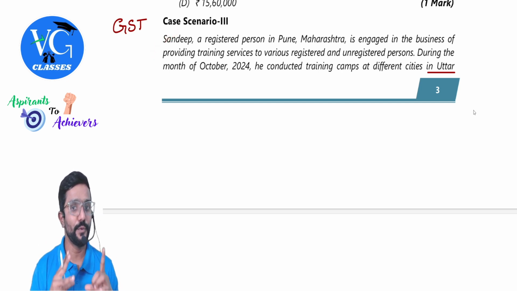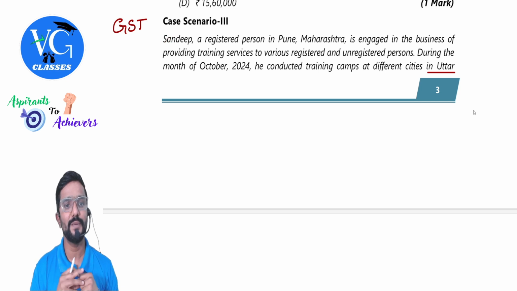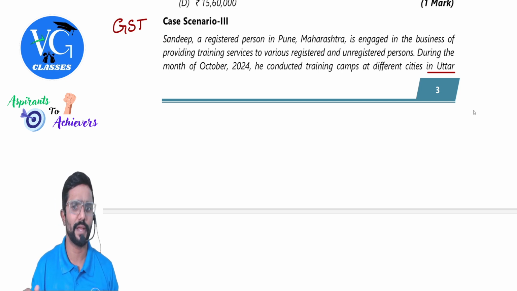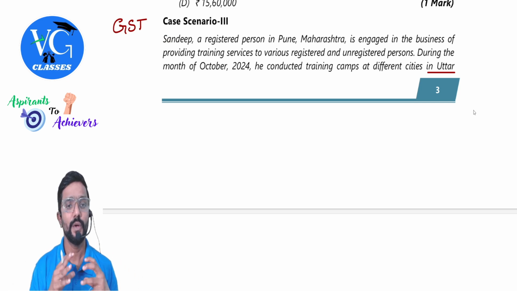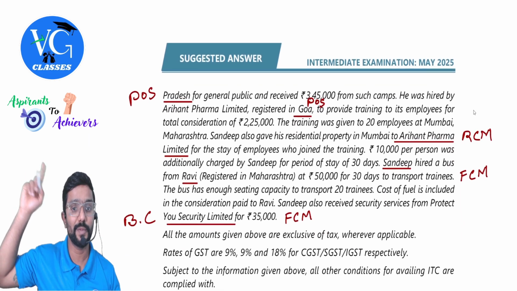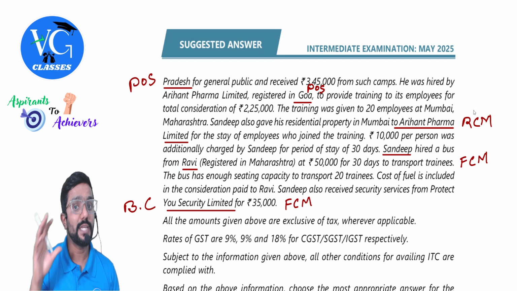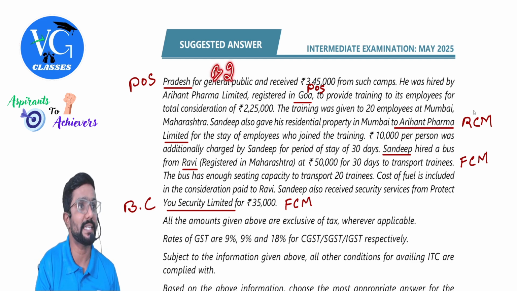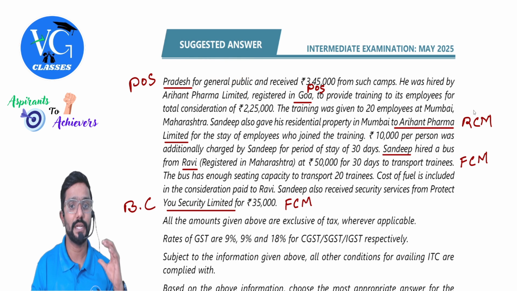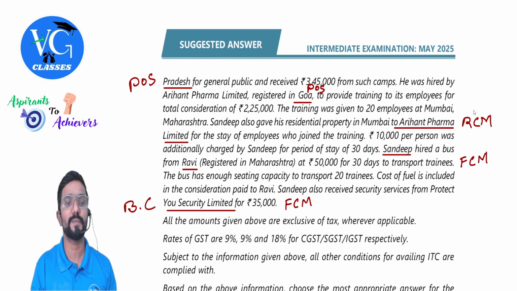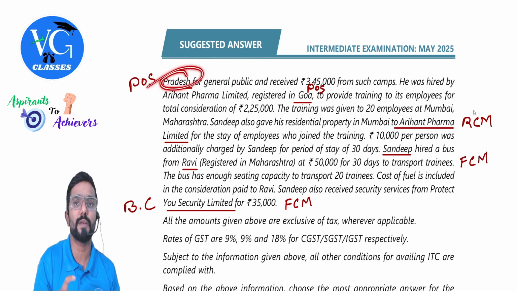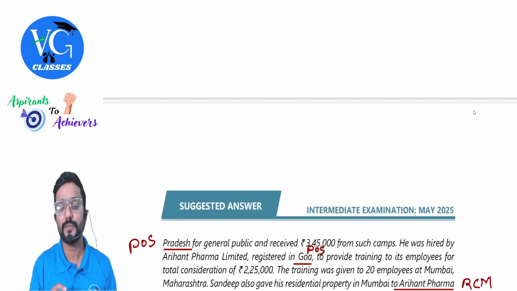Sandeep, a registered person in Pune, Maharashtra, is engaged in the business of providing training services to various registered and unregistered persons. Customers, that is the recipients, might be registered or unregistered. During the month of October 2024, he conducted training camps at different cities in Uttar Pradesh, for the general public. That is a B2C transaction, and he received 3,45,000 from such camps. Guys, in this case, what is the place of supply? Where it is rendered.